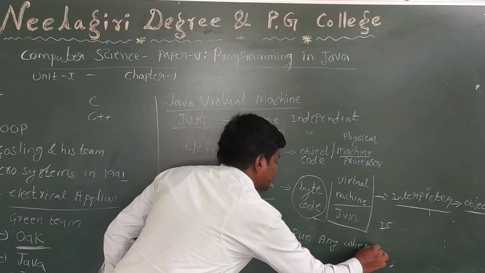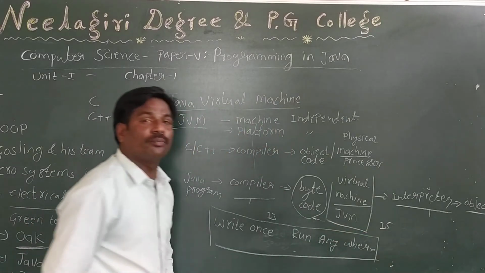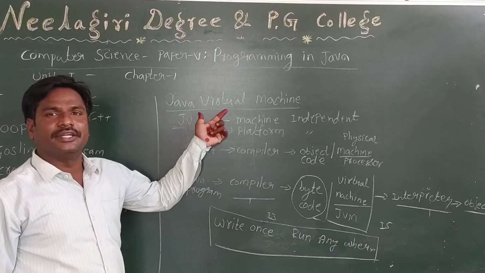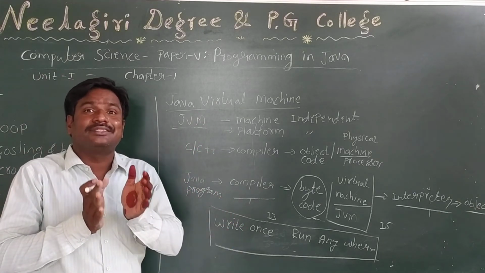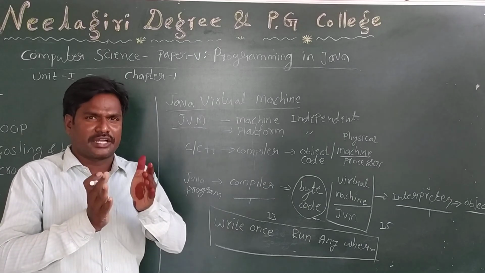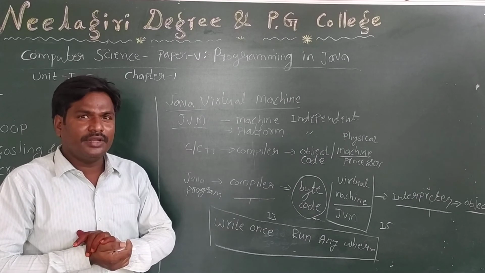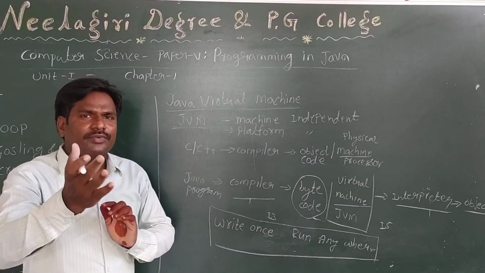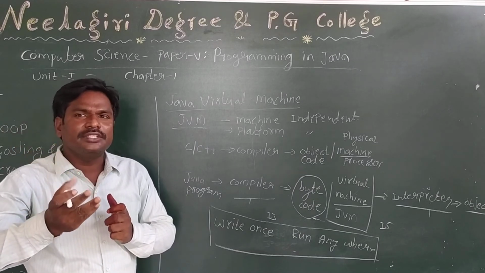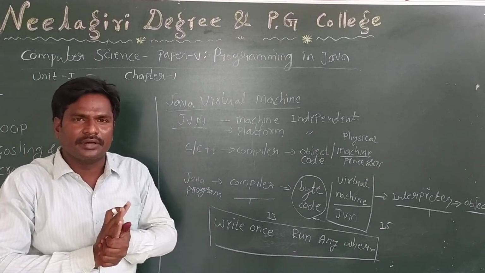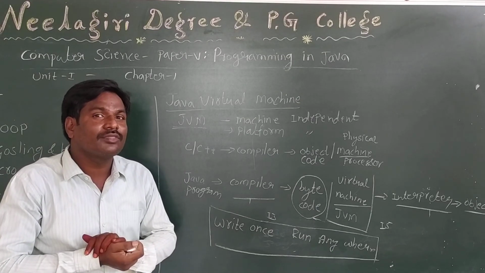Write once. This is the main motto for developing the Java programming language. Because presently, mostly we are using computers for internet purposes. For example, checking your results. When you enter your hall ticket number, the result is automatically displayed. So what happens in the background?